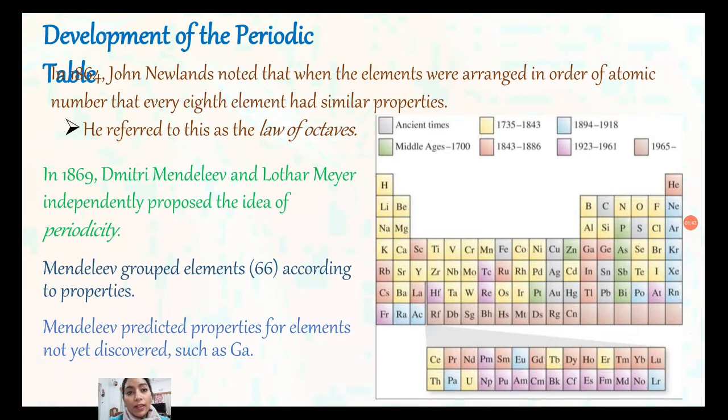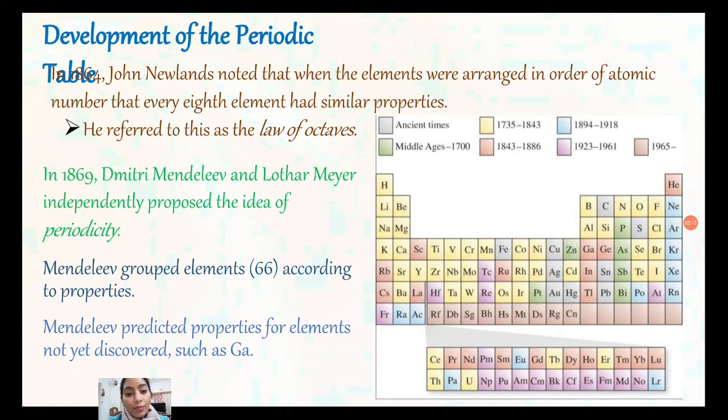In 1869, Dmitri Mendeleev and Lothar Meyer independently proposed the idea of periodicity. What happened after this? Mendeleev arranged a table on the basis of increasing order of atomic mass. That is called the Mendeleev table. Mendeleev grouped 66 elements according to their properties, though till that time only 63 elements were known. Mendeleev predicted properties of elements not yet discovered, such as gallium.